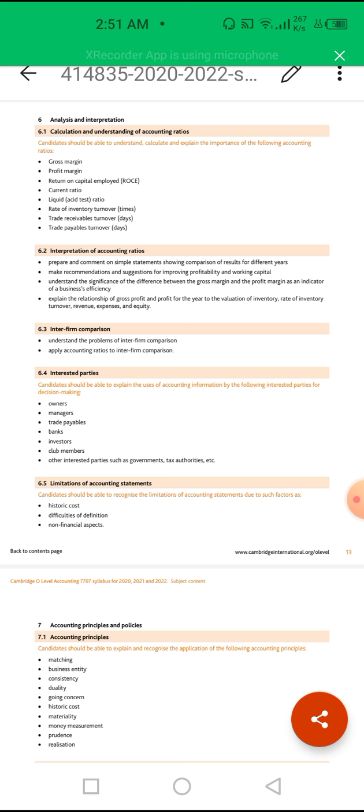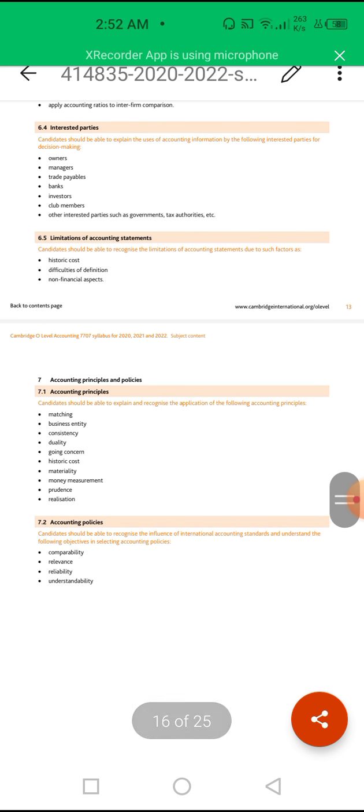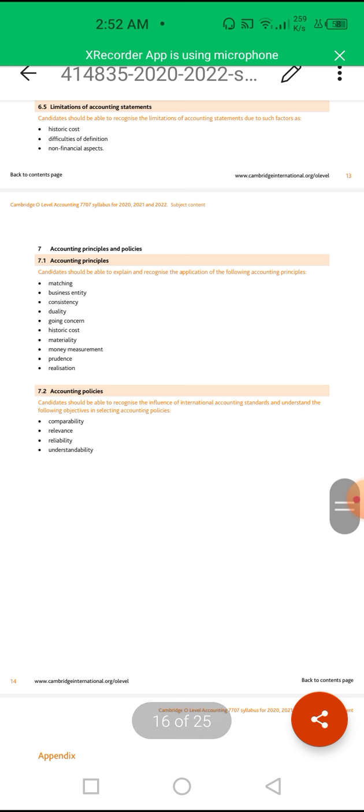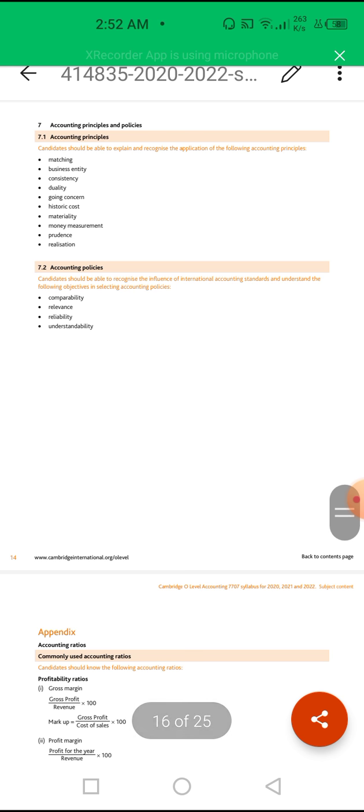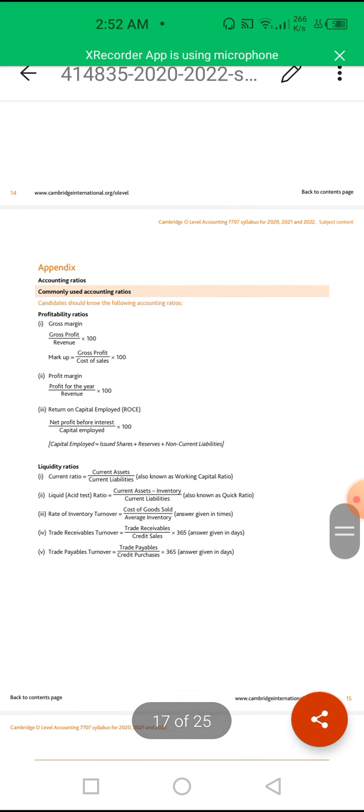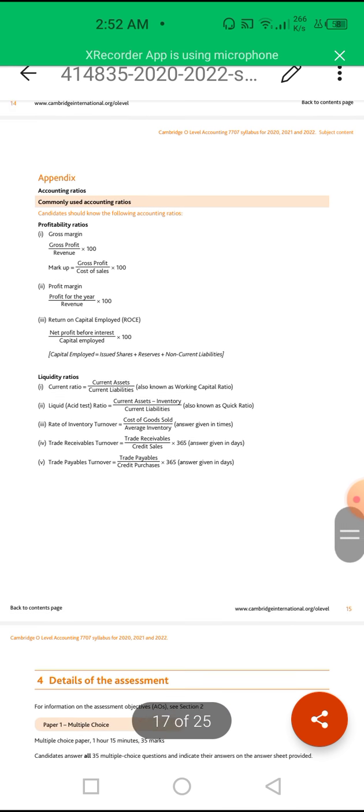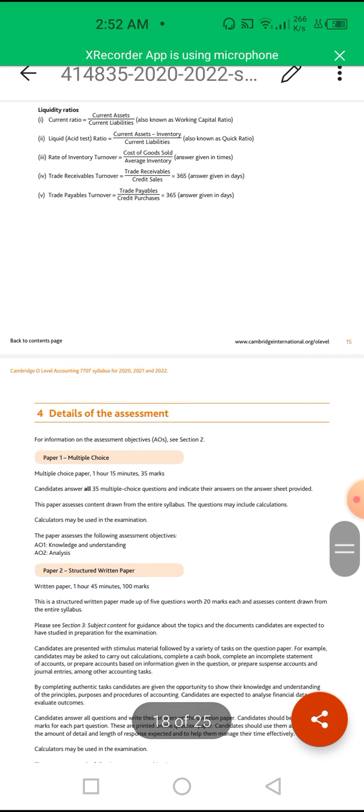Then the limitation of accounting statements, not a big deal. Then we have to go to the accounting principles, like what the basic principles are, like the business matching principle, business entity, that the business is a separate entity, we can sue the business for different reasons if we have to. Then accounting policies, we will review different policies which we have to go through to manage the accounts. And here are certain ratios which we have to calculate, like gross profit margin, that is, what the margins of production to GP are. Okay, so these are the basic things.